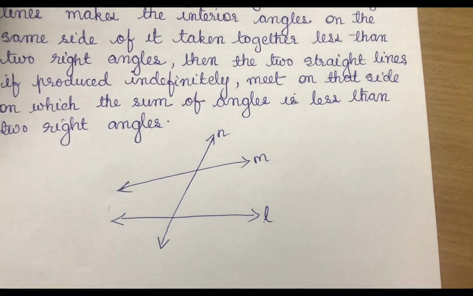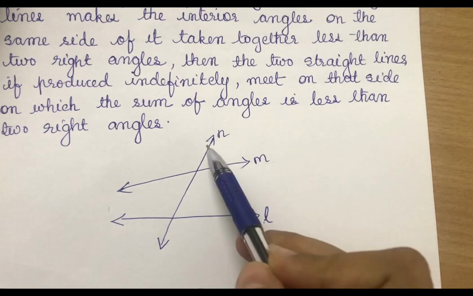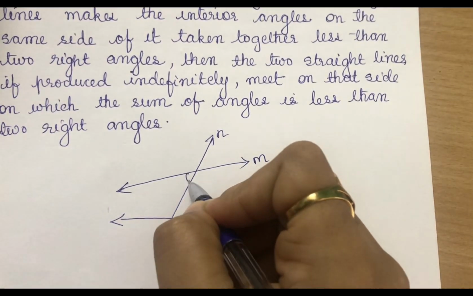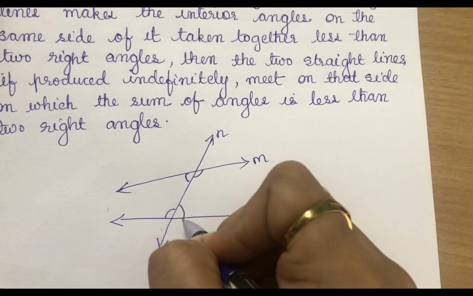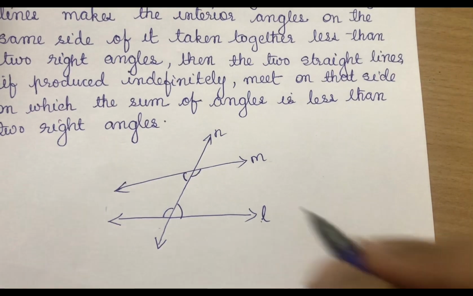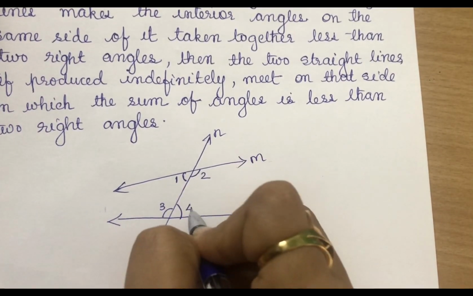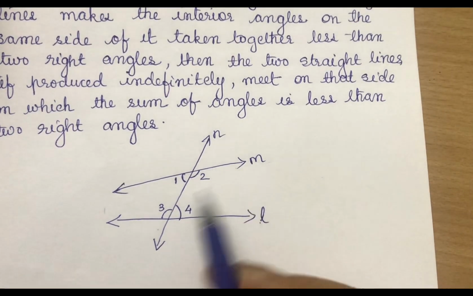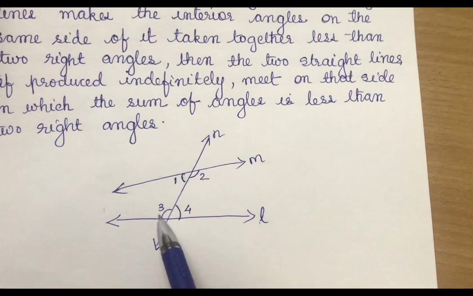Let's check what the interior angles are. Interior angles are nothing but this angle, this angle, this angle, and this angle. Let's number them: 1, 2, 3, 4. You know what interior angles are, right? We have studied that. So this is angle 1, angle 2, angle 3, angle 4.